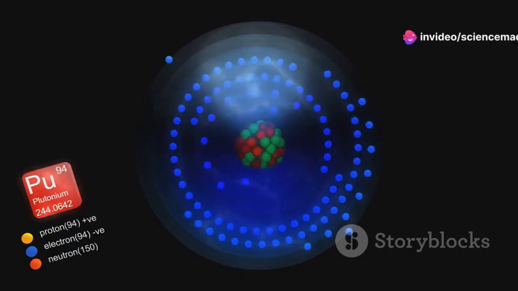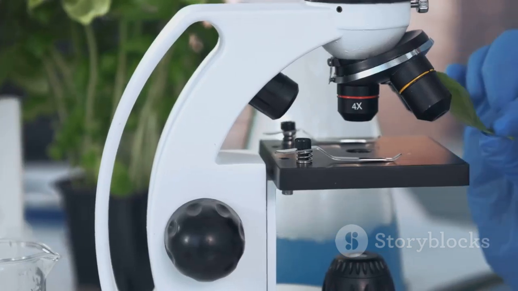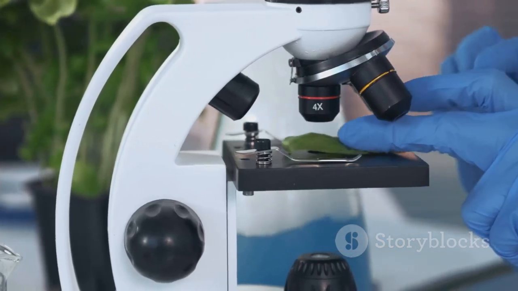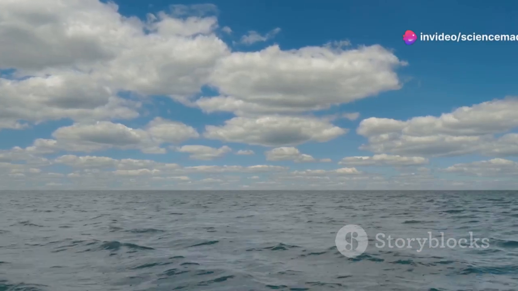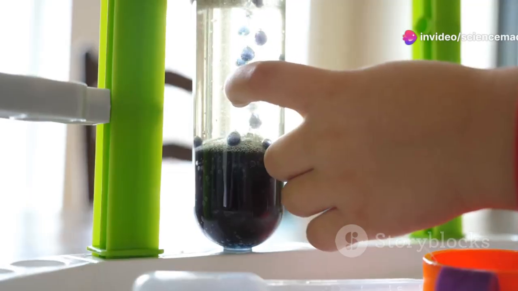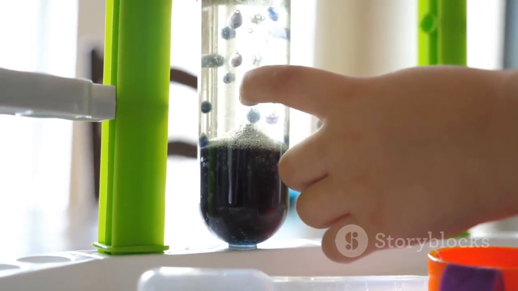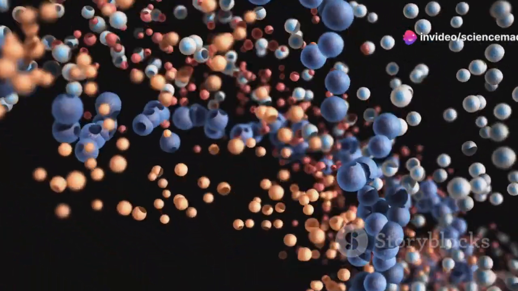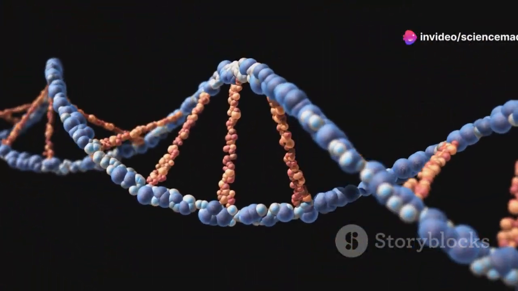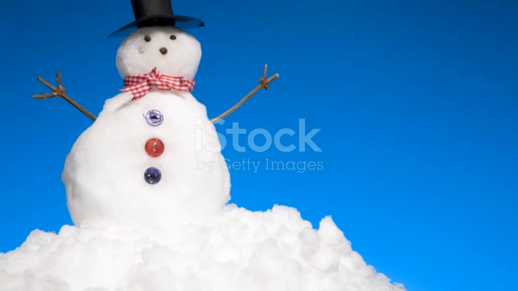Matter is composed of tiny particles called atoms and molecules. These particles are so small that they are invisible to the naked eye. However, they are the building blocks of the universe, constantly moving and interacting. By understanding the fundamentals of matter, students can explore more complex concepts in physics, chemistry, and biology. In the following sections, we will delve into the kinetic theory of matter, explore the forces that act between particles, and discuss how matter can change from one state to another.